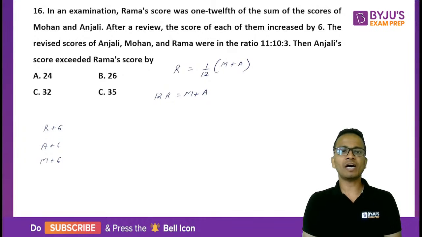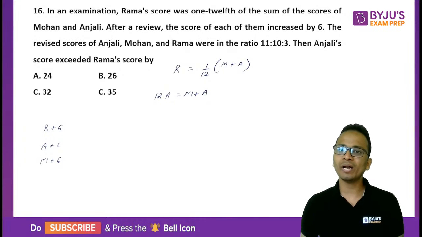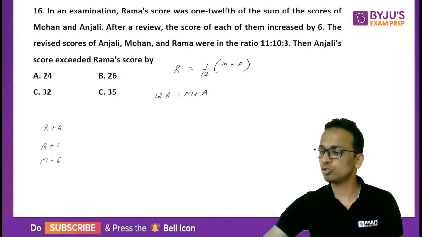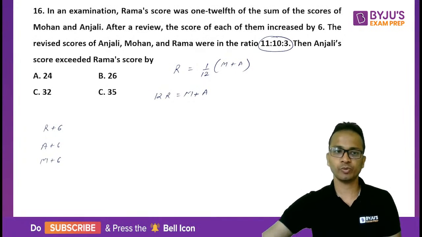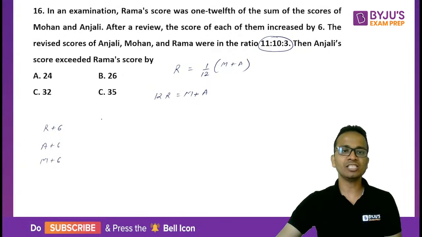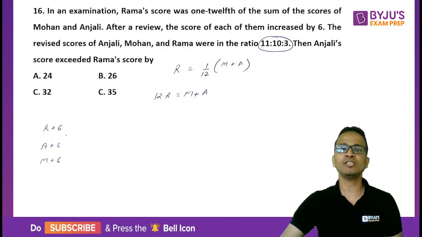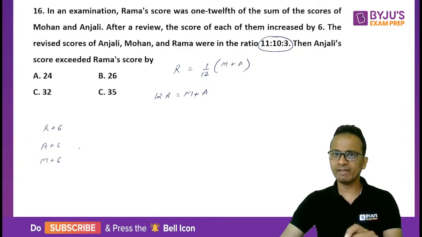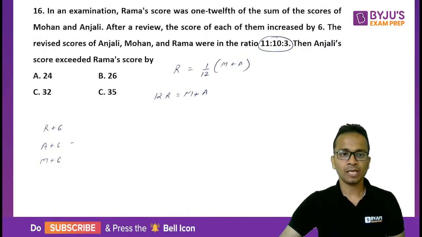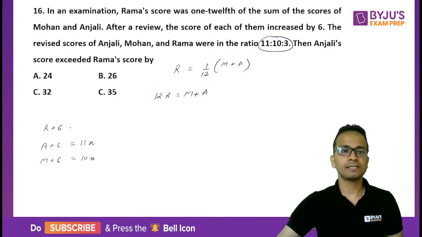The revised scores of Anjali, Mohan and Rama were in the ratio 11:10:3. अब ये revised scores का ratio है. So I'll assume their scores as 11x, 10x and 3x.